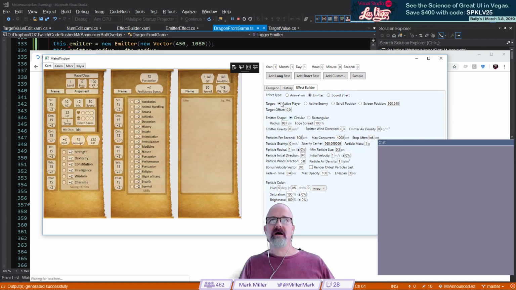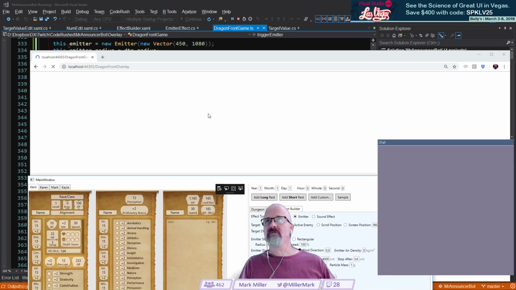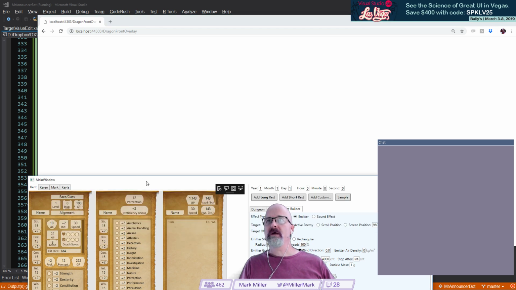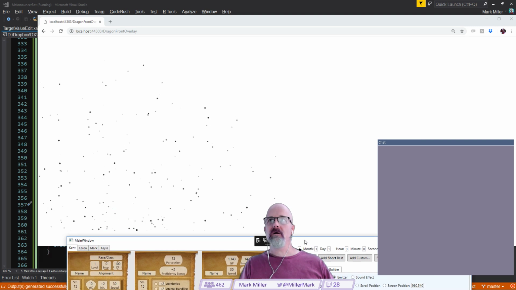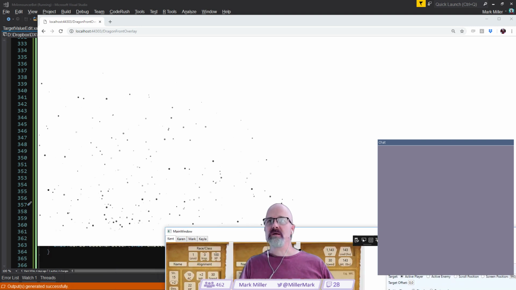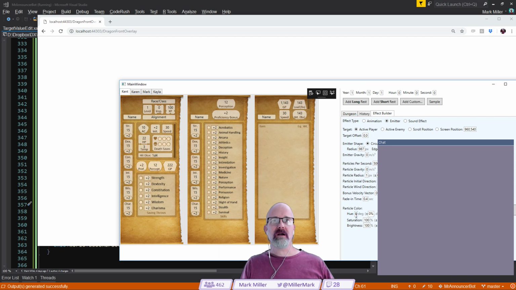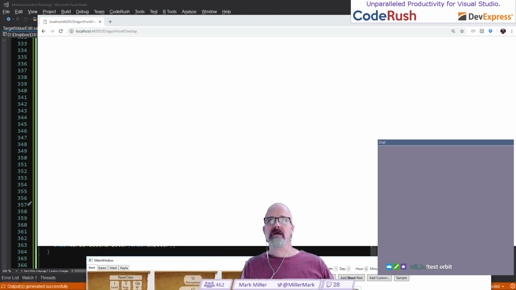Let's just do a test effect here. Anything? Oh wait, we're not entirely refreshed yet. Let's wait for that refresh to come in. It looks like the refresh is done. Let's hit the test effect. Anything? There we go. It's a big particle emitter, but it's working. That means that if I come in here and say, let's make the hue 0, but saturation's not coming across. So it looks like saturation is not working there.